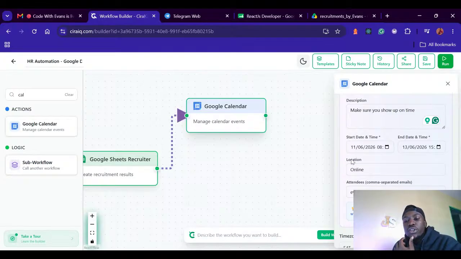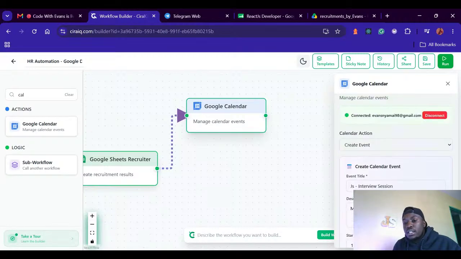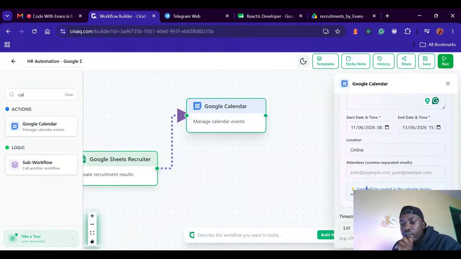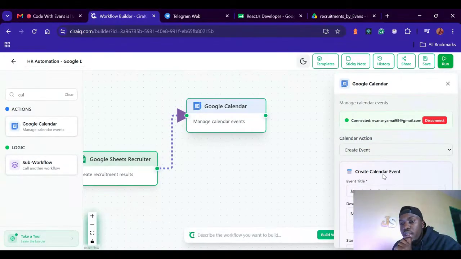You can schedule the location that is online. After you schedule that is online, then you can add the attendees. Do you need to really add the attendees? No. You can add the attendees in this case. Okay, so this one will leave blank. So let's see. Now that will go ahead and create.